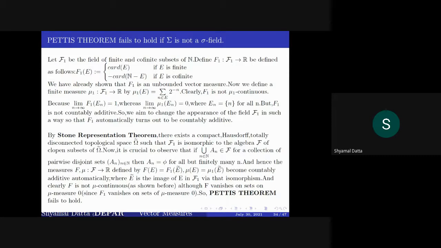So we will make it countably additive by changing the appearance of this field.